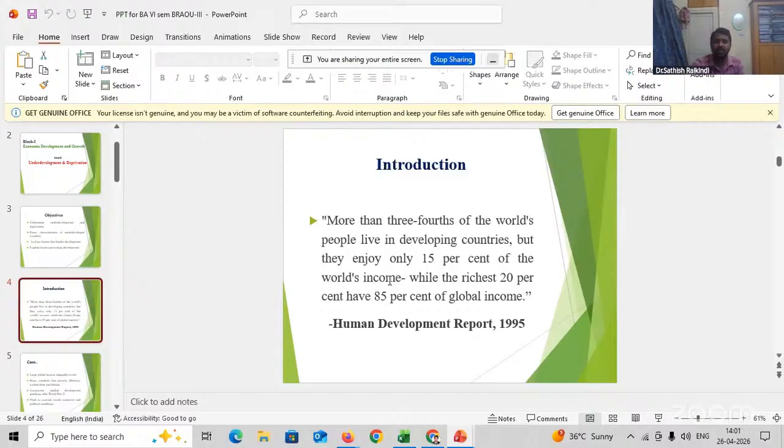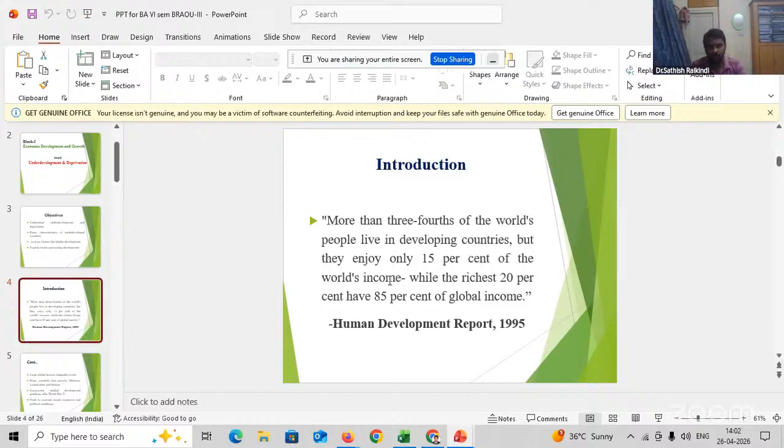What is the introduction? According to the Human Development Report, HDR 1995, more than three-fourths of the world's people live in developing countries, but they enjoy only 15% of the world income.